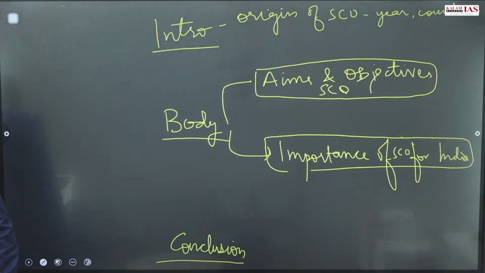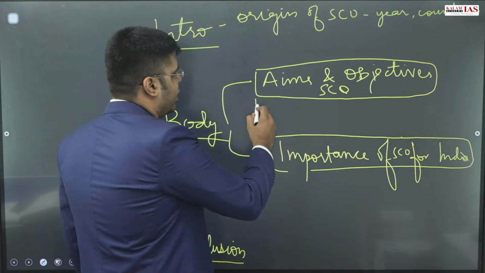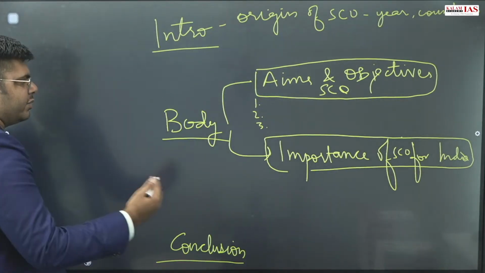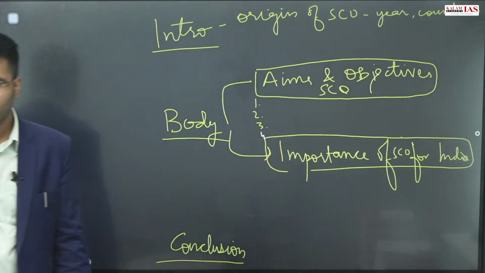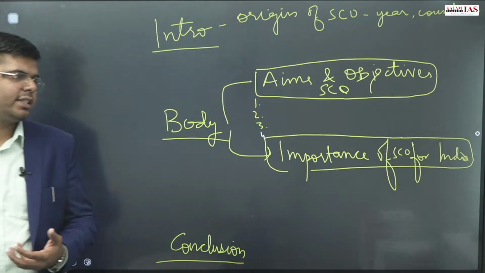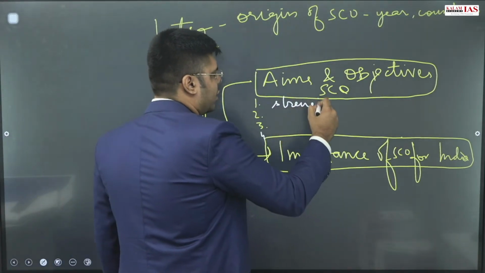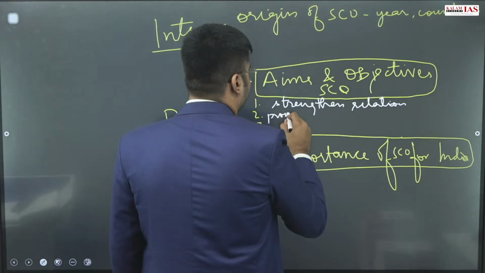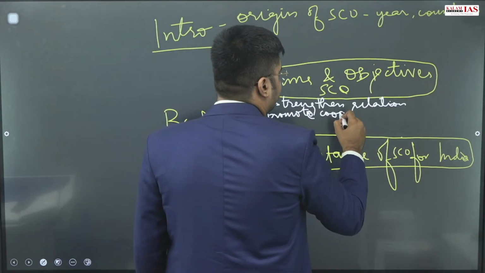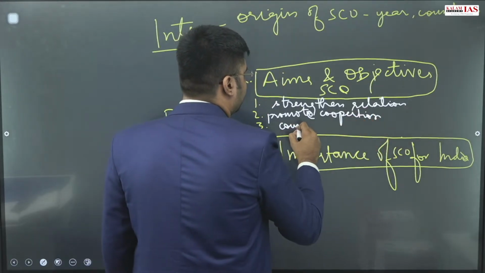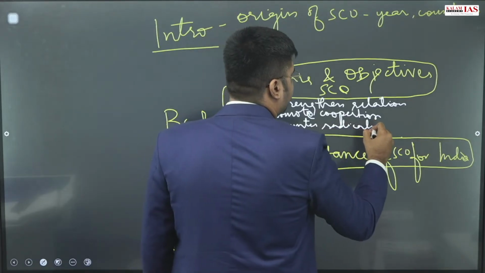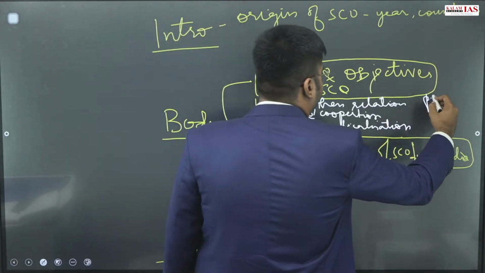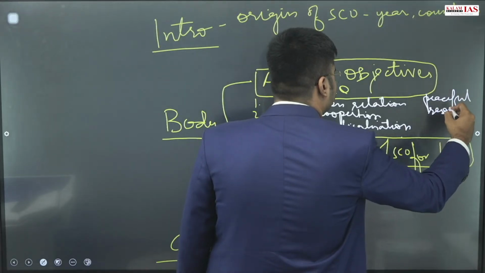Then the aims and objectives of any body are to be written directly, without any information from your side, because aims and objectives are being asked as a list: to strengthen relations, promote cooperation, counter terror, counter radicalization, ensure dialogue and diplomacy between neighbors, ensure peaceful resolution of disputes.